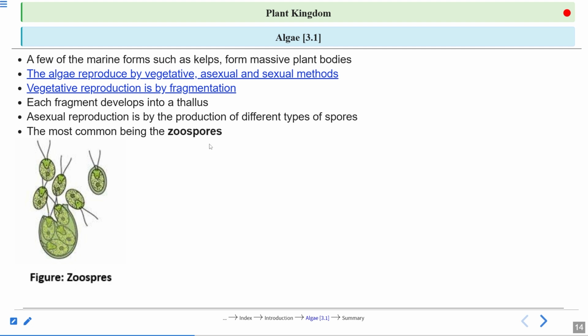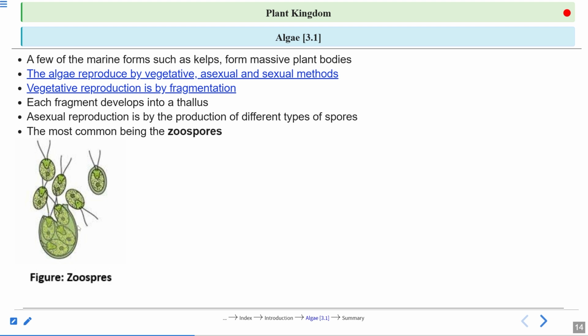This is one type of asexual spore. There are so many types, but in your NCERT, it is confined to just one type of asexual spore that is called zoospore. And this structure is called zoosporangia, a structure in which the zoospores are placed.